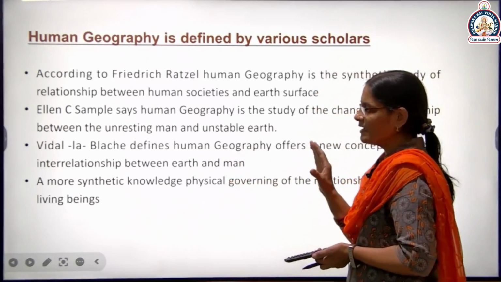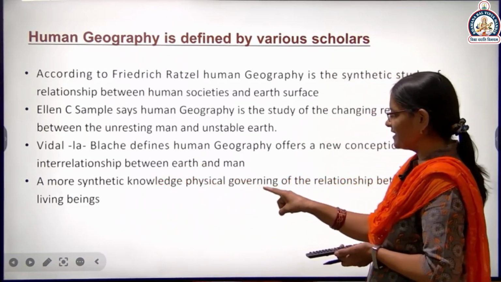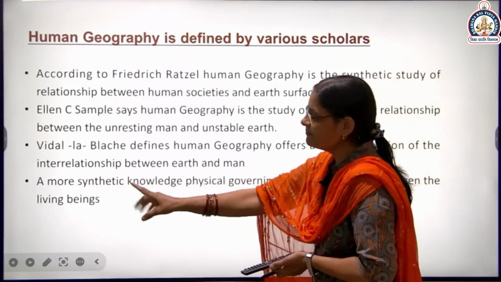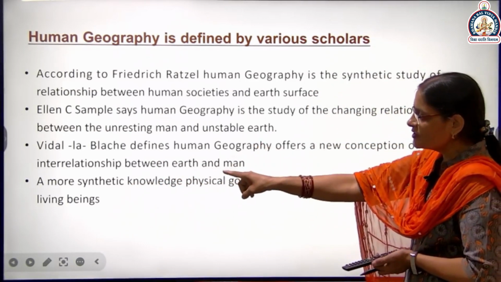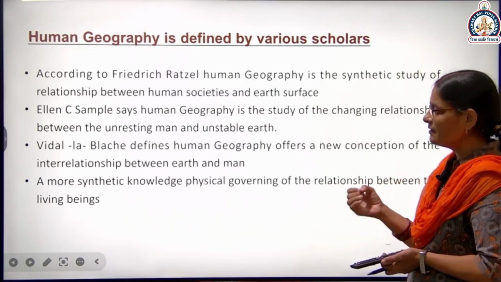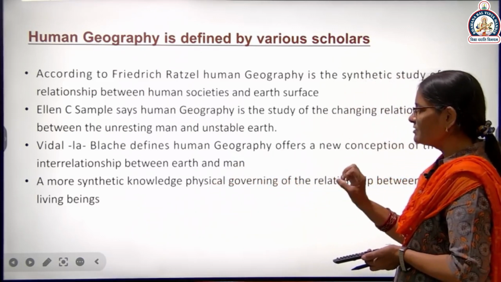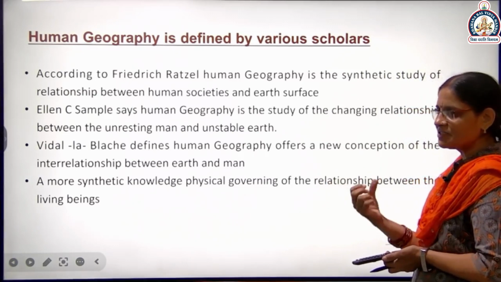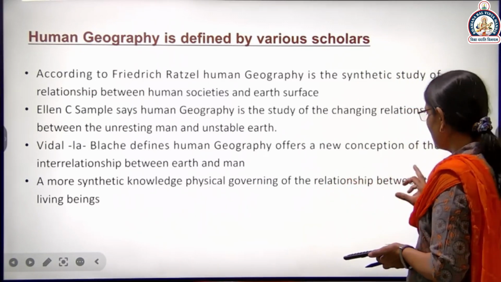So the conclusion of this definition is a more synthetic knowledge, the physical governing of the relationship between living beings. So what is human geography? A more synthetic knowledge. ज़्यादा से ज़्यादा कैसी knowledge? Scientific knowledge about the physical governing, how the physical features and physical resources govern, control, and are used by human beings.